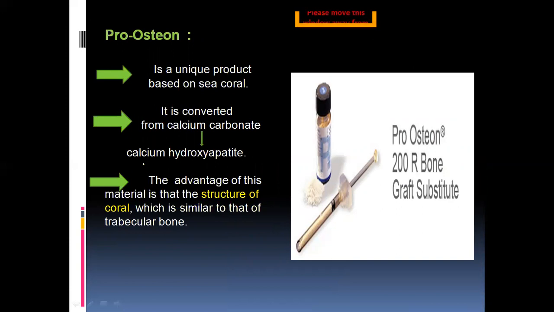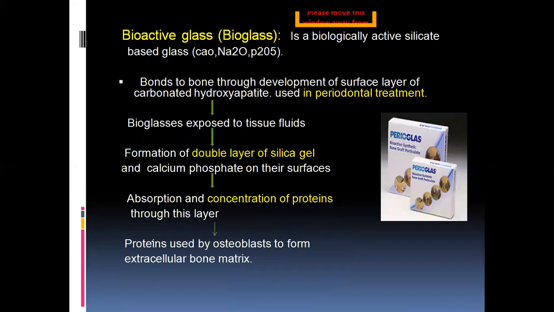It's a unique product based on sea coral, because the advantage of this is it has a coral structure, which resembles a trabecular bone. Next, another is a bioactive glass. That's bioglass, the most commonly used material in periodontal treatments, also called perioglass.